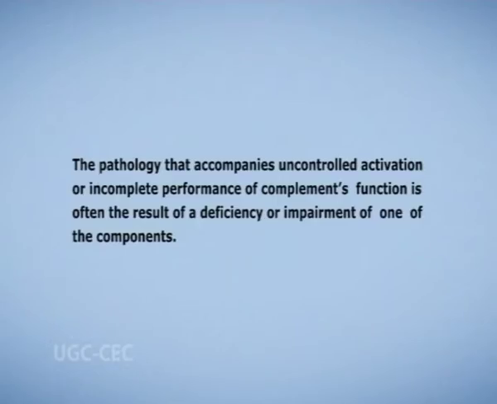When stimulated by one of several triggers, proteases in the system cleave specific proteins to release cytokines and initiate an amplifying cascade of further cleavages. The pathology that accompanies uncontrolled activation or incomplete performance of complement's function is often the result of a deficiency or impairment of one of the components.